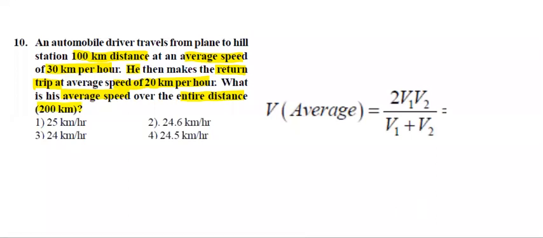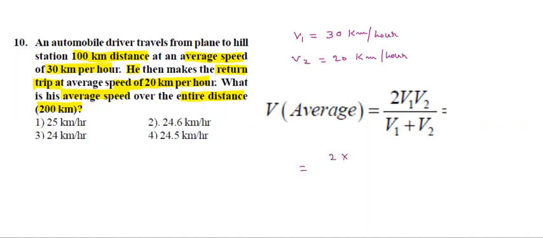What is v1? It is the speed for the first 100 kilometers: 30 kilometers per hour. This is v1. v2 is 20 kilometers per hour. Now they are asking average speed.